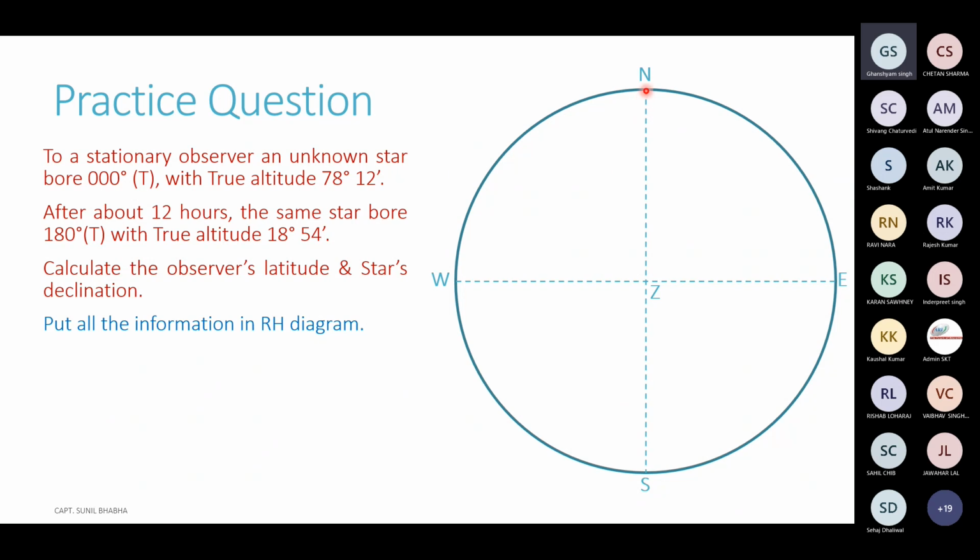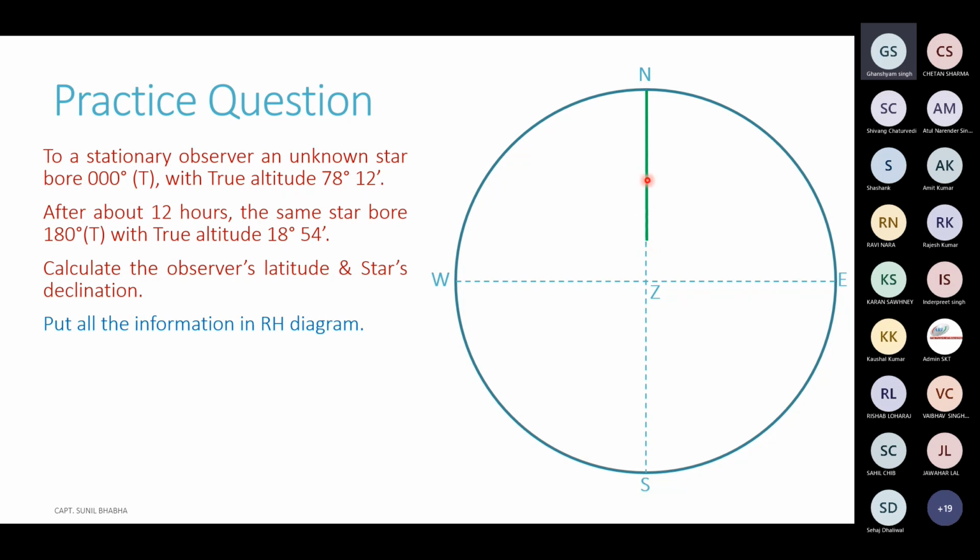Point N, being on the horizon, is at 0 degree altitude. Point Z, being the zenith of the observer, is at 90 degree altitude. The altitude which we require is 78 degrees 12 minutes. So from the horizon going 78 degrees 12 minutes, somewhere here is going to be our star.